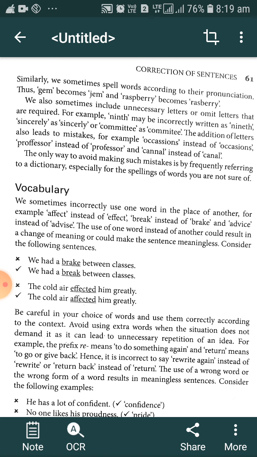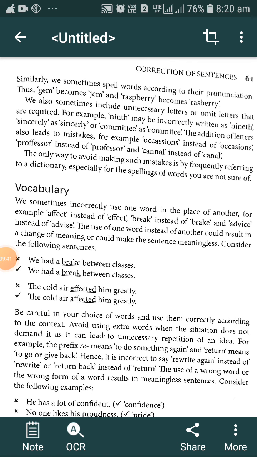The only way to avoid making such mistakes is by frequently referring to the dictionary, especially for the spelling of words you are not sure of. It is the only way to improve your spelling skills or spelling sense. You have to frequently use your dictionary when you are not sure about the spelling of a particular word.